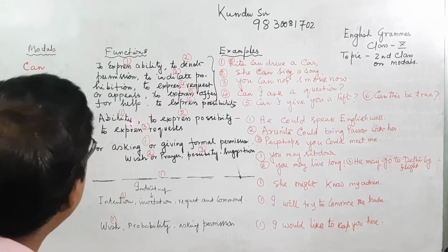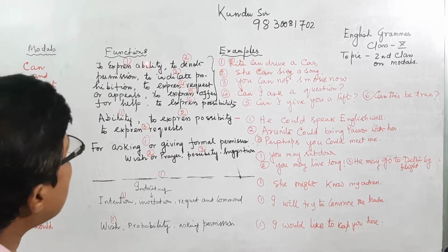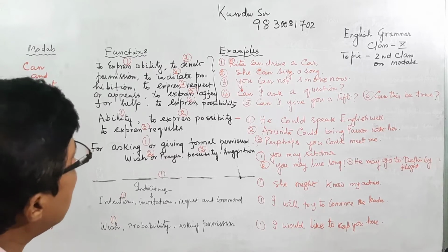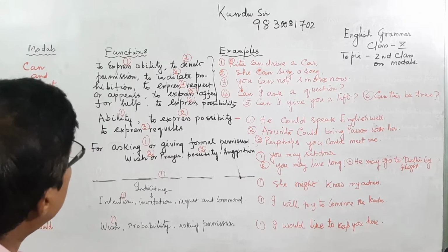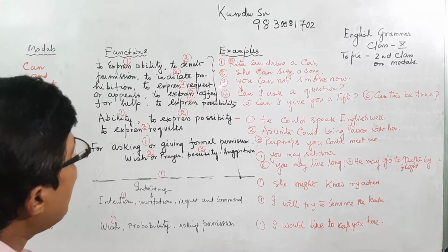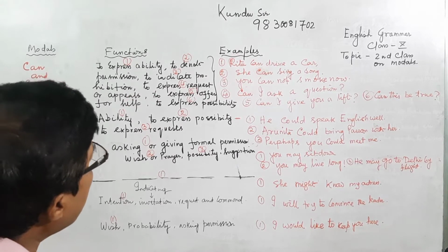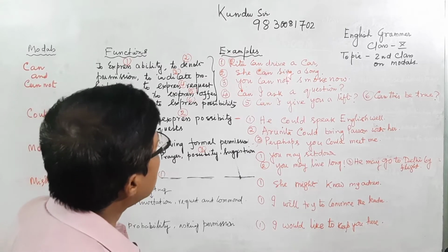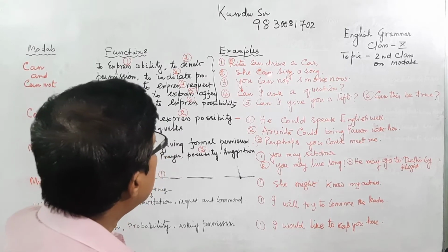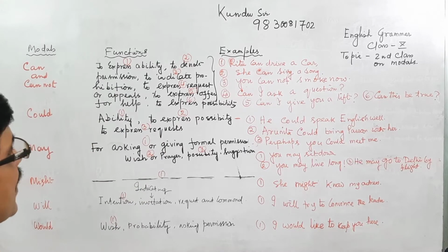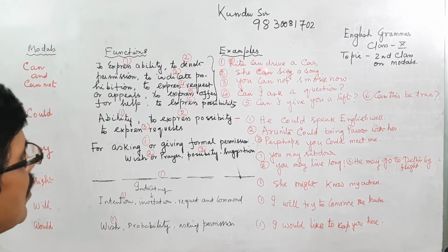All of you, Ritu can drive a car. That expresses ability: is able to drive or can drive. You can use both here. Then, she can sing a song. For the third person singular, s is not required.